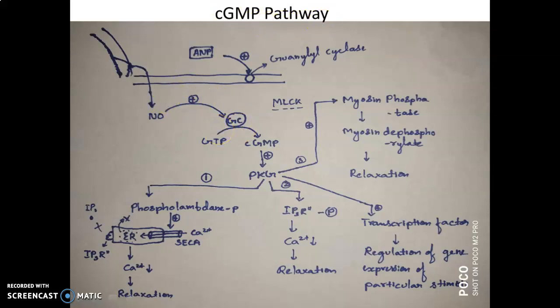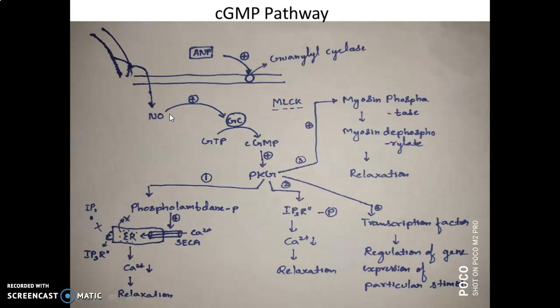So in this cyclic GMP pathway, this is the plasma membrane. On the surface of the plasma membrane there is a guanylyl cyclase which is activated by the atrial natriuretic peptide, and inside there is a soluble guanylyl cyclase which is activated by nitric oxide.